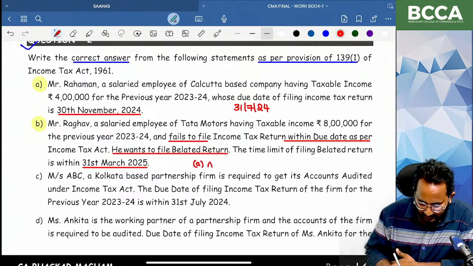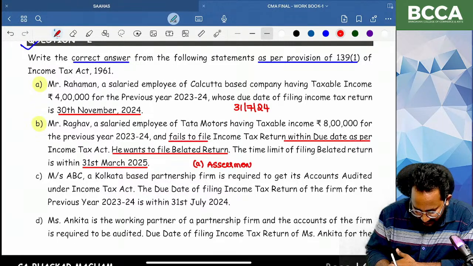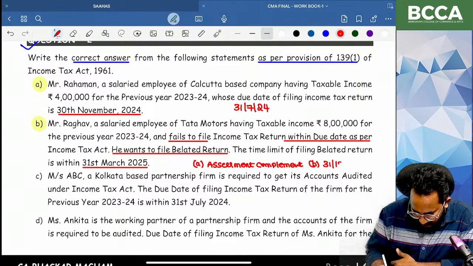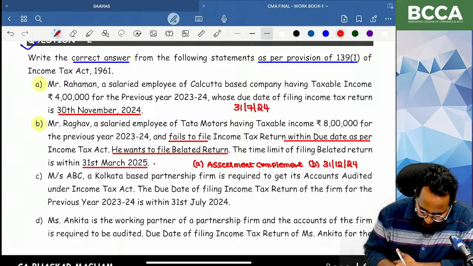First one, assessment completion. Three months prior to the end of the relevant assessment year means 31st December 2024. Anyhow, what is the last date?